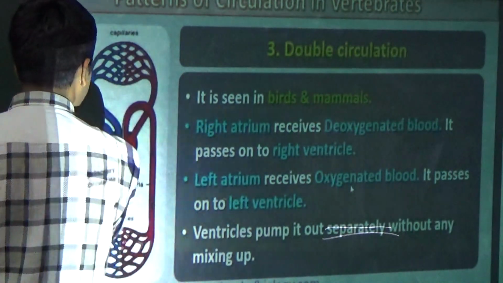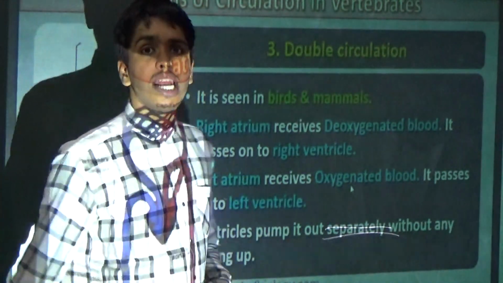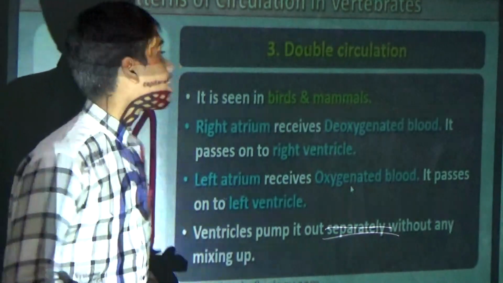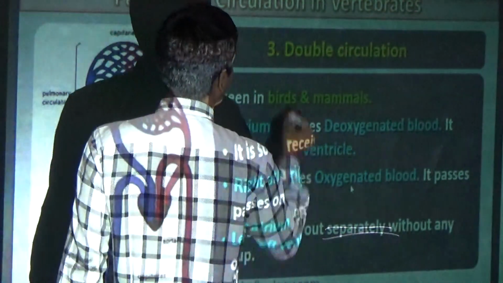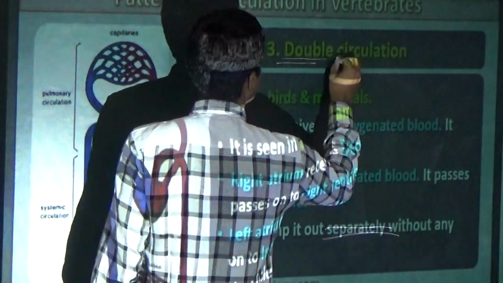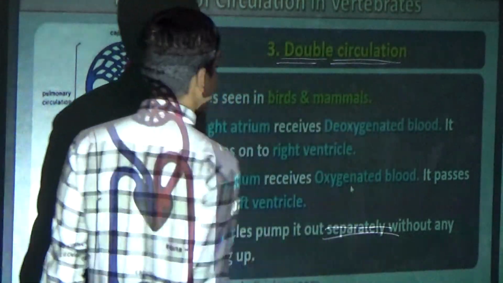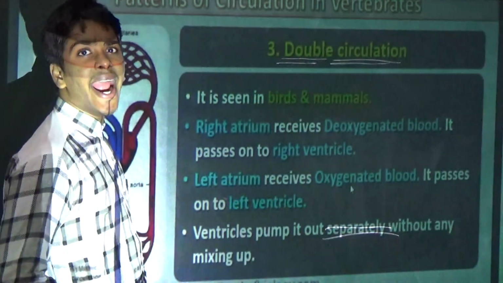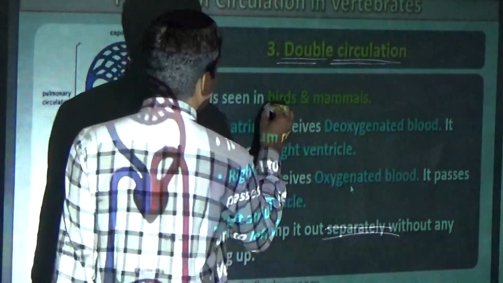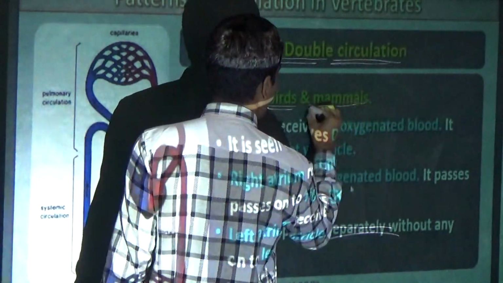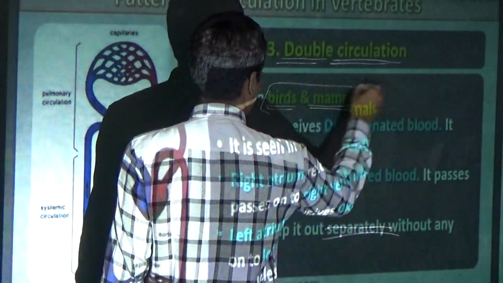We have seen until now single circulation and incomplete double circulation. Now we will see the double circulation. First, in which organisms is it visible? Birds and mammals, as I said at the beginning.